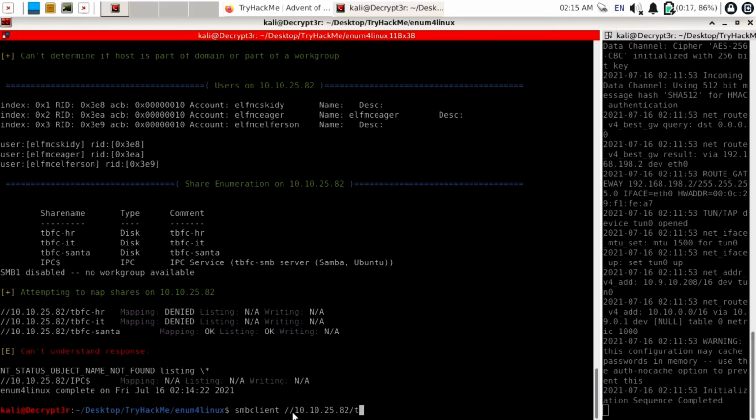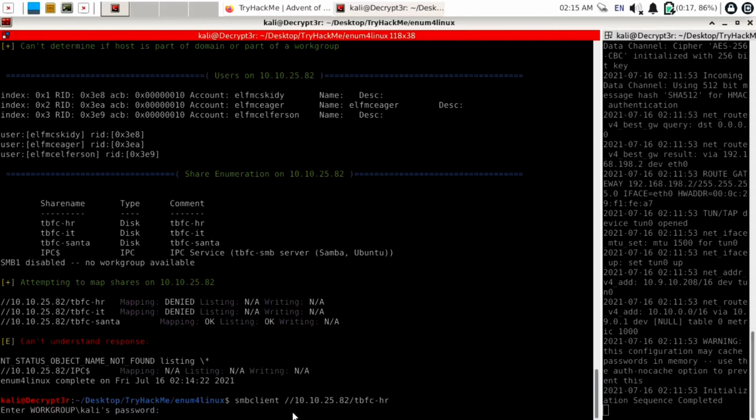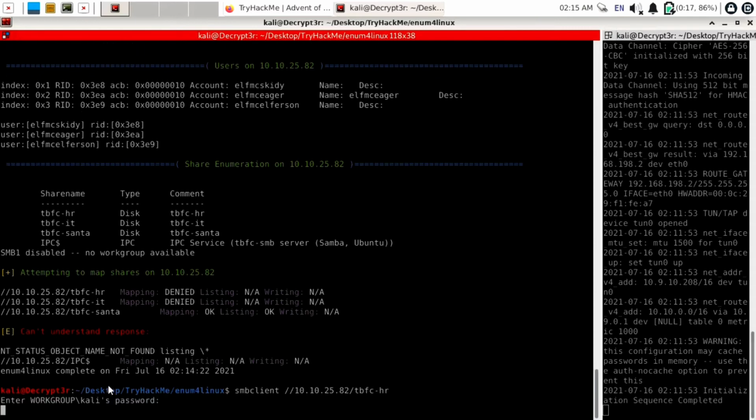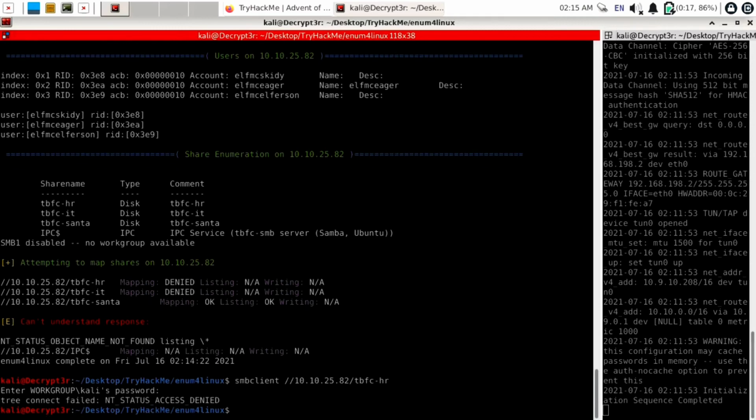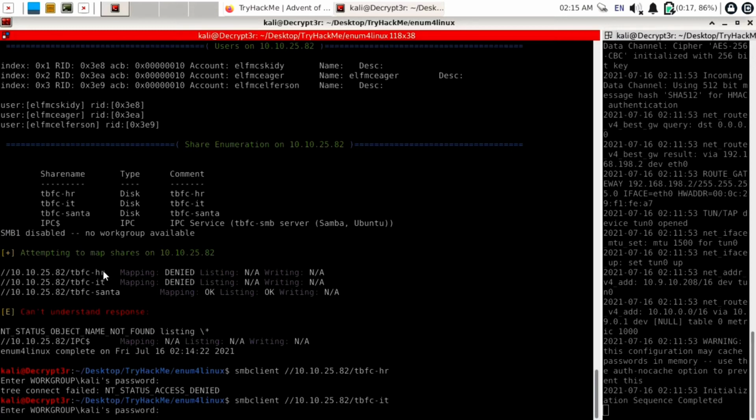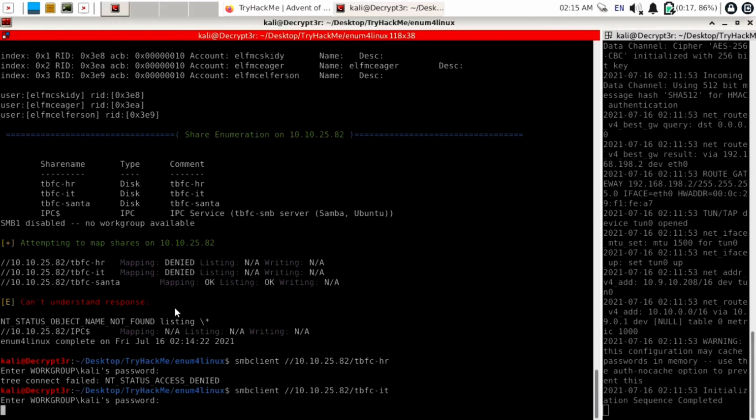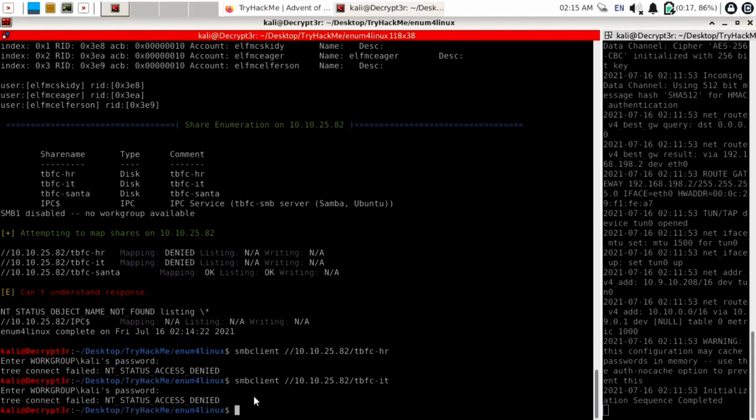First share name is TBFC-HR, and hit the enter button. Okay, it is asking for a password, so I will enter the default password of Kali user. It is kali, and it is showing access denied. Okay, so this is not the share which is our answer. Okay, so another one is TBFC-IT. Enter default password of Kali. It is kali. Still, it is showing access denied.